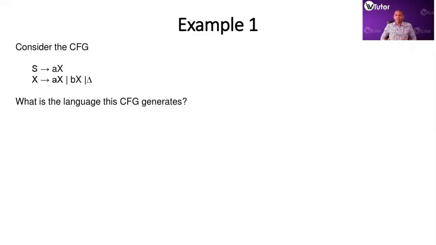Right. So now this is a very repetitive task that you have to do, and you have to do it a lot of times for you to get comfortable with this. So what you can see is that all the words are to be generated from the non-terminal S, right? That is a rule. So what does S give you? S is capable of producing AX, right? So we can generate A, then we go to X. So the first thing that we note is that all words begin with an A.